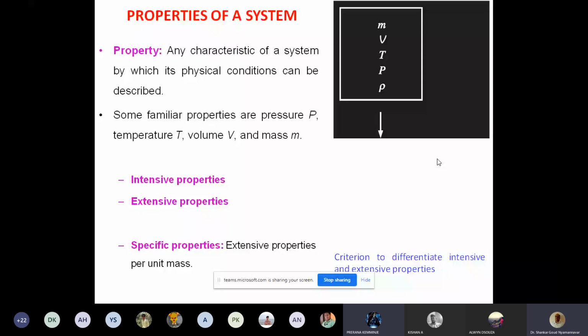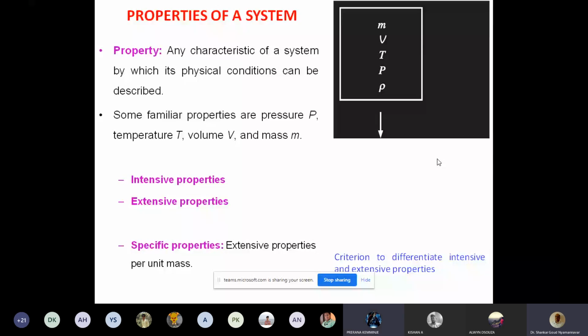Sir, how can pressure be an intensive property? Pressure does not depend on quantity. Suppose I have air in this room. This pressure is atmospheric pressure, right? The same air in the fridge: the pressure inside the fridge is also the same as outside. But if we take a tank of water, the pressure will be different. At the top, it will be atmospheric pressure. As you go down, the pressure will increase, right?